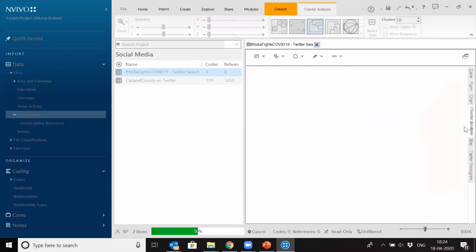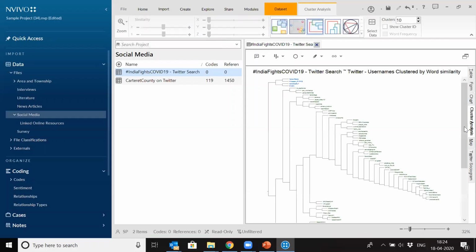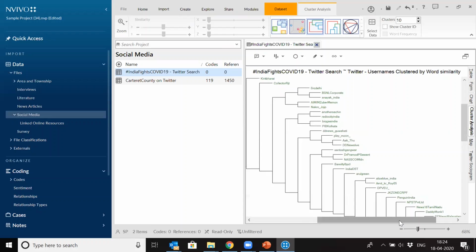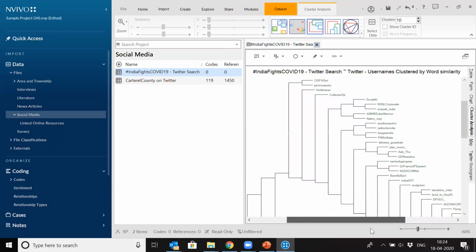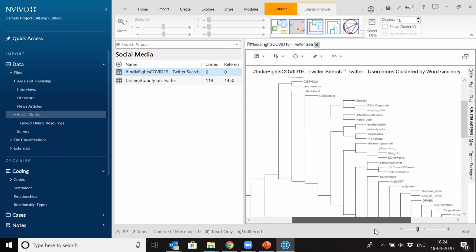Then there's a cluster analysis, the same cluster analysis which we showed in the text search query, the word frequency query, where the words were clustered together according to whether they were coming together. Now you can see in this cluster analysis, we'll just make it bigger. The Twitter usernames are clustered according to the word similarity. So whoever is saying the same kind of thing or retweeting the same tweets, they are clustered together. So you can always make out in a certain hashtag which persons are saying this thing and which are saying a different thing, right?